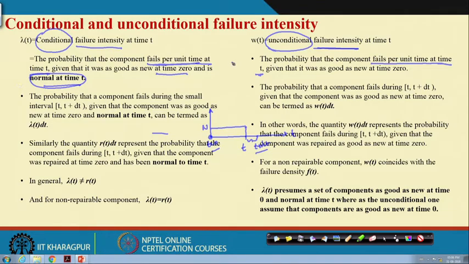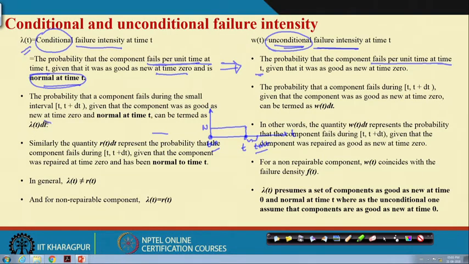Now, if I go to the unconditional part, what is the difference? The probability that the component fails per unit time at time t, given that it is as good as new at time t equal to 0, with no condition imposed on the component at time t. That is why the word unconditional is used. In fact, for all component cases at time t equal to 0, we consider that it is a new component. Now, this is denoted by lambda t.